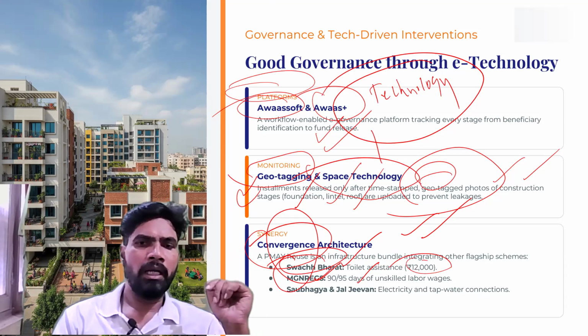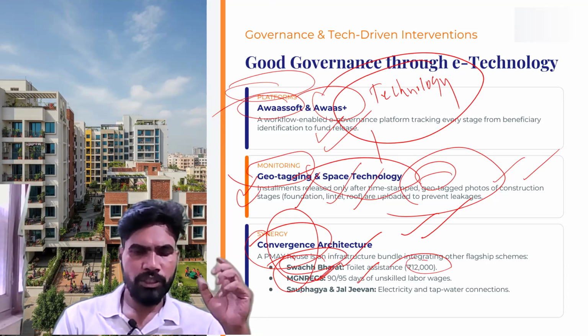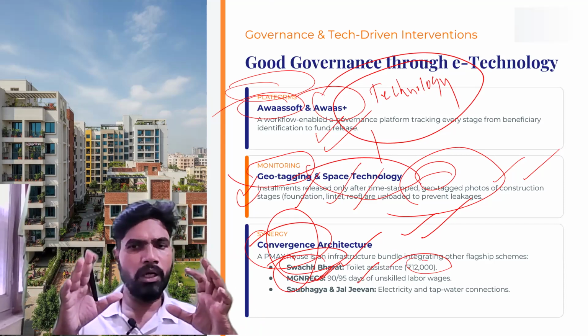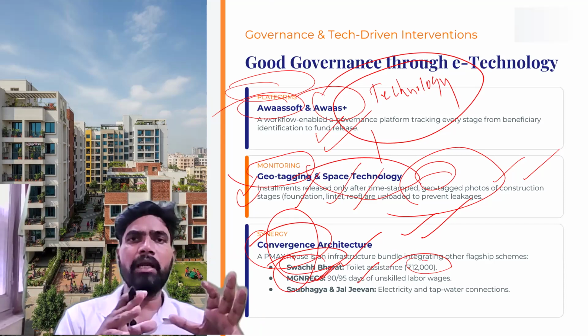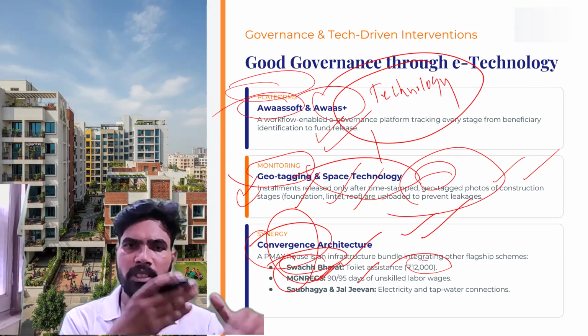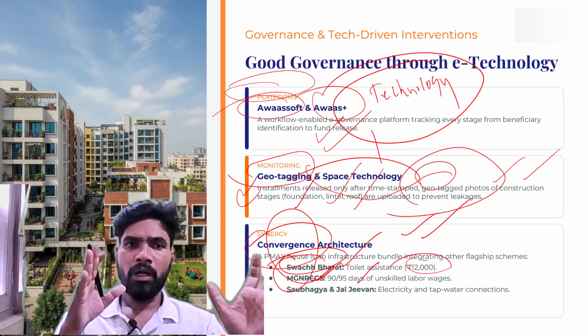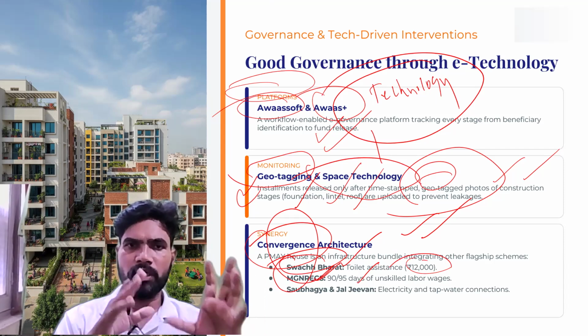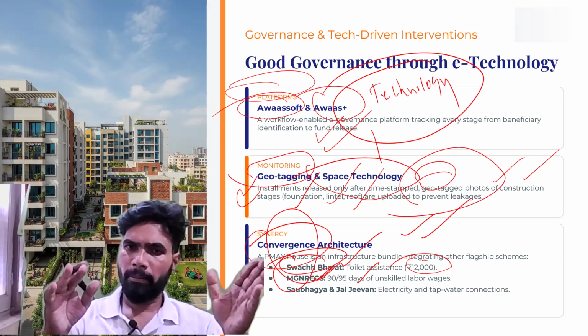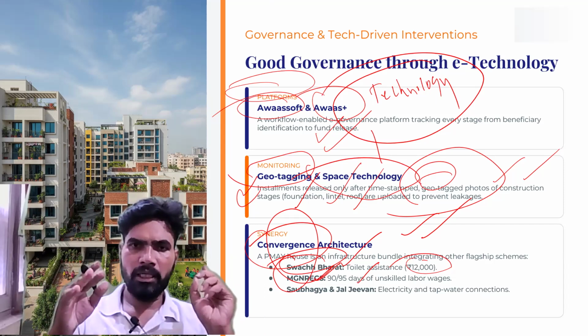Then under MGNREGA or GRAMG, 90 to 95 days of unskilled labor wages can be paid for the labor constructing the house. In this way, cost of construction can be reduced. Salaries will be provided from the GRAMG Act. That is another convergence.